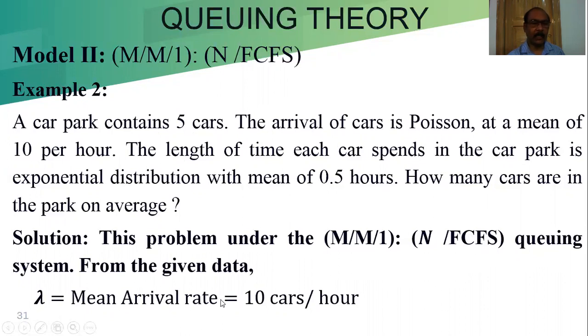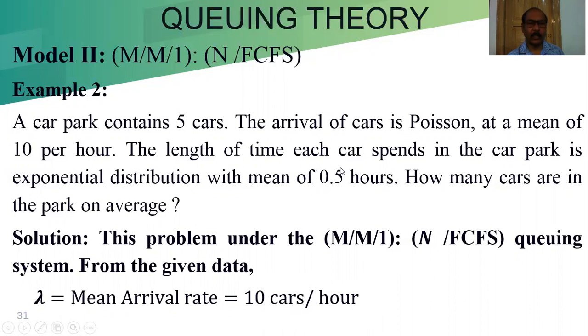Lambda is the mean arrival rate. If we take it in the hour unit, then 10 cars per hour. Here service is 0.5 hour. That means 30 minutes is spent by each and every car in the park.